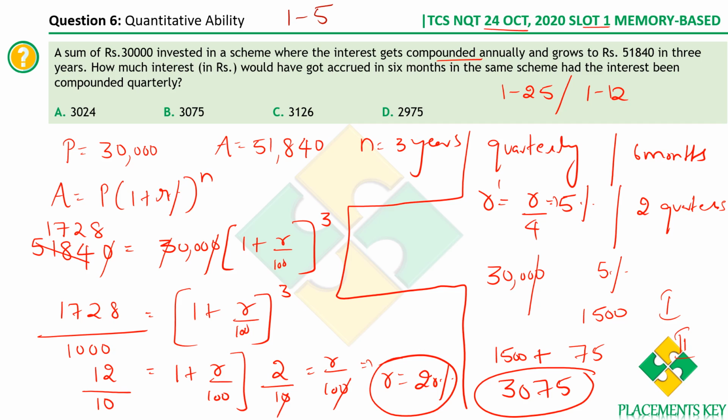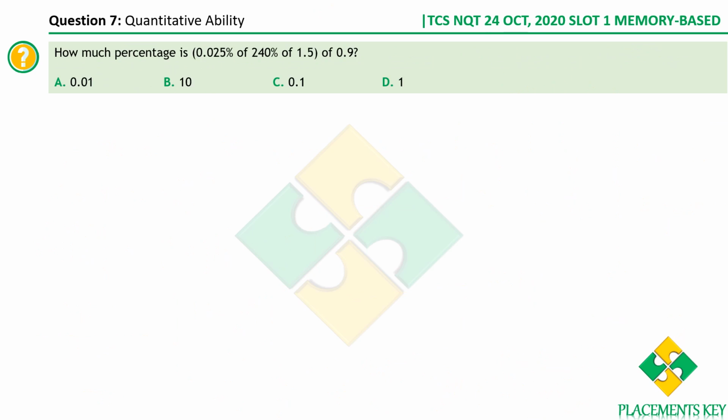I hope this is clear for everyone. I hope the compound interest concept is also clear. Previous year's interest plus interest on previous year's interest, because it is compound interest. Therefore how much interest would have got accrued in 6 months? It is rupees 3075, compounding quarterly. I hope this is clear. Let's move on to the next question.